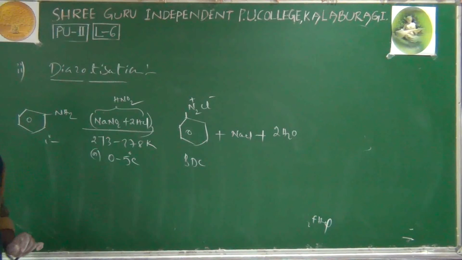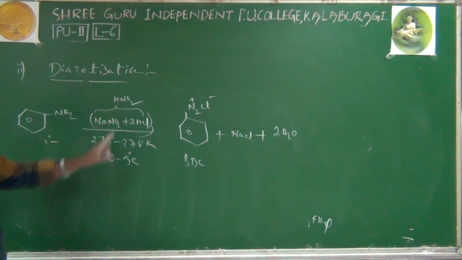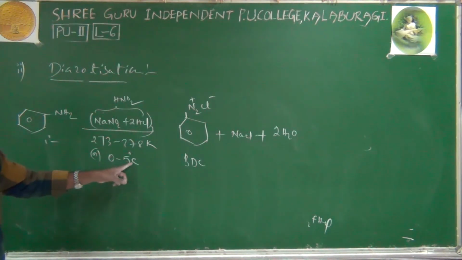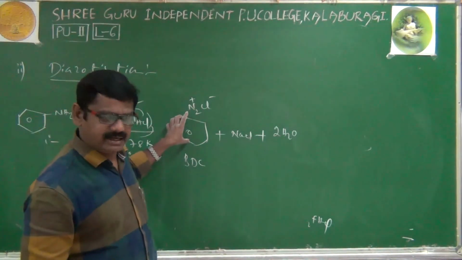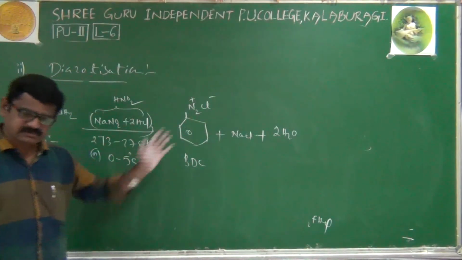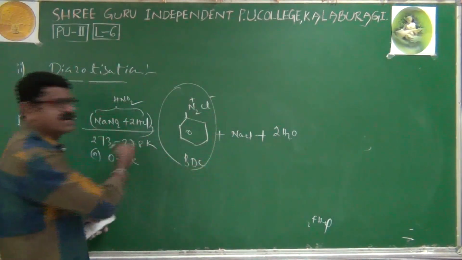Benzene diazonium chloride is obtained when aniline reacts with NaNO2 and HCl, nothing but HNO2, at ice cold conditions of 273 to 278 kelvins, that is 0 to 5 degrees centigrade. Along with that some byproducts are obtained.